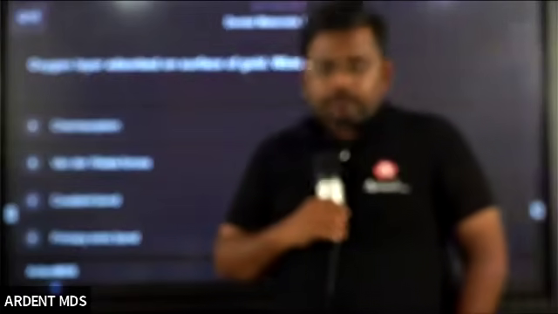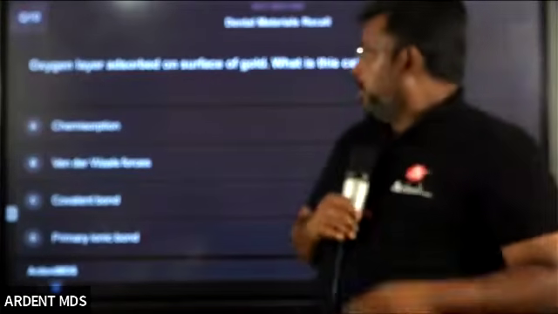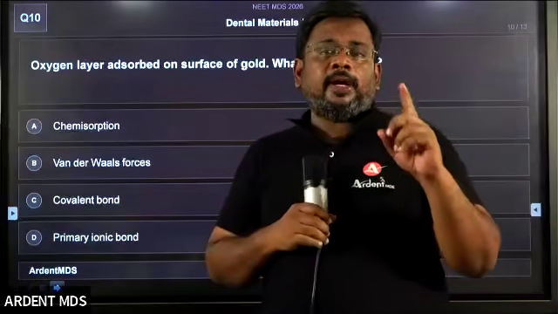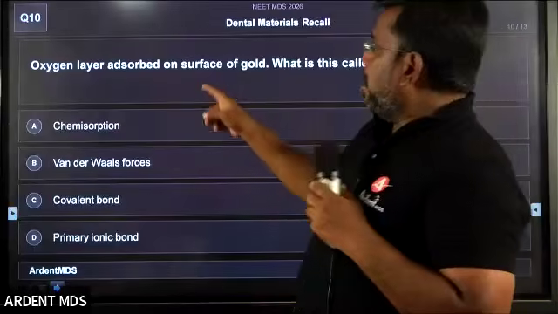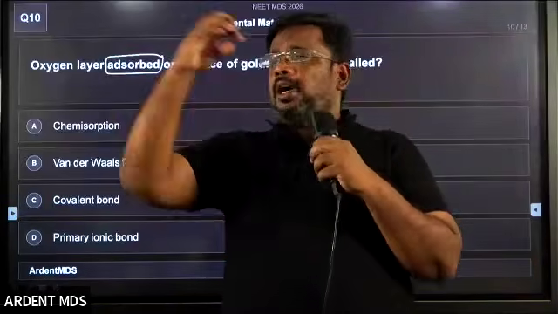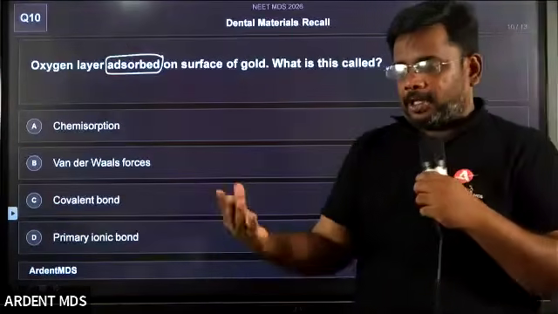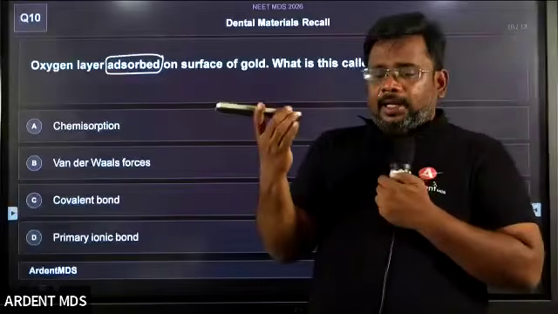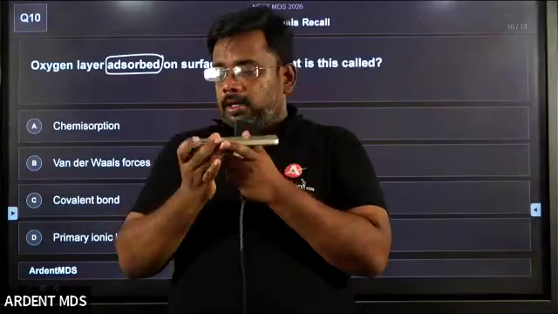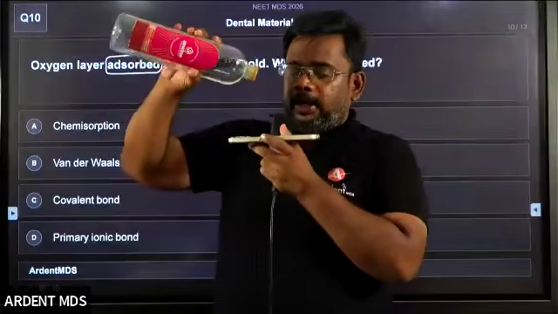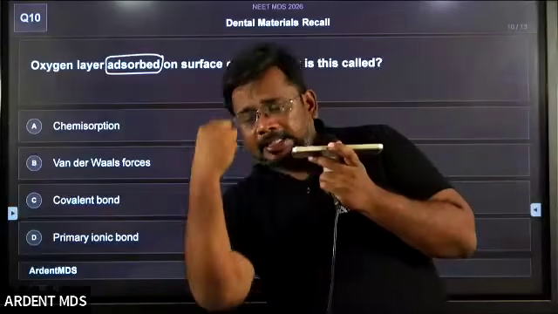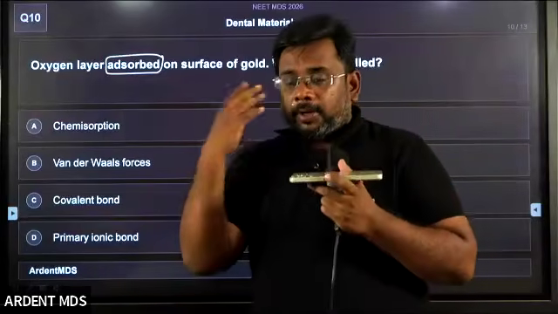Oxygen layer adsorbed on the surface of the gold. What is the key point, students? Very important: adsorbed, it's not absorbed. There is a difference between absorption and adsorption. What is called absorption? If I pour water over a material, and the material takes the water inside, it is called absorption. Students clear?